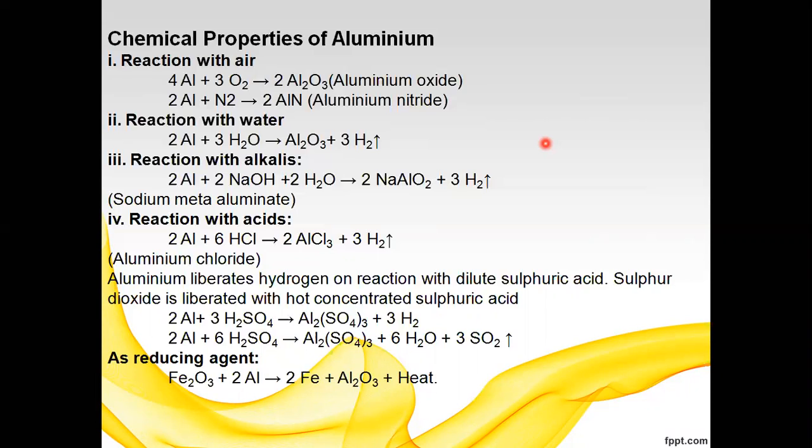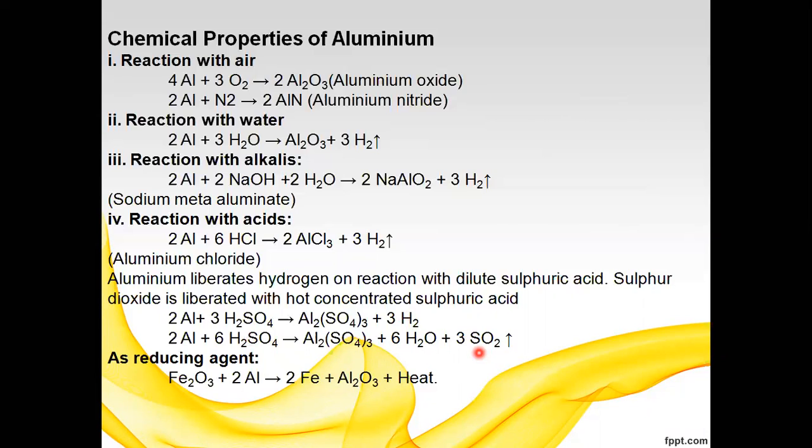So these are the equations, the reactions: 2Al plus 3H2SO4 gives Al2(SO4)3 plus 3H2. The next one is 2Al plus 6H2SO4 gives Al2(SO4)3 plus 6H2O plus 3SO2 liberation. These are the H2 liberation and the sulfur dioxide liberation.